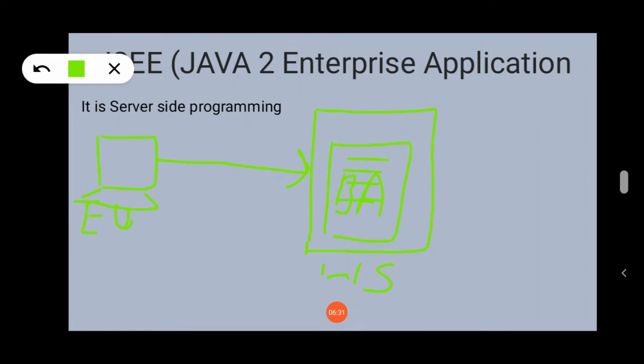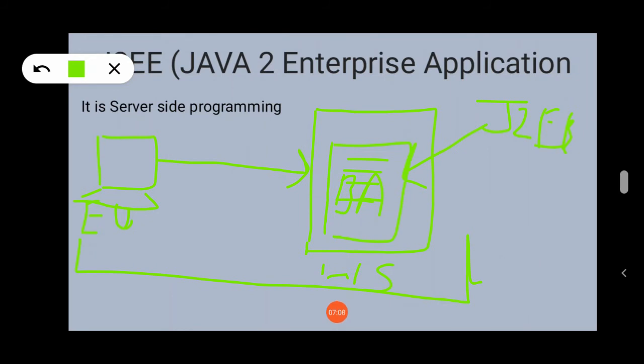So now understand this kind of structure. Remotely you are using a banking application. The banking application is stored somewhere, but from a client, from an office or from his home, the user is able to access that application directly. So at that time we need to build such a banking application, insurance application or other kind of application by using a technology which is called J2EE. We will develop such an application by using J2EE.